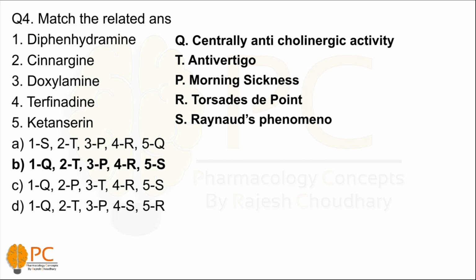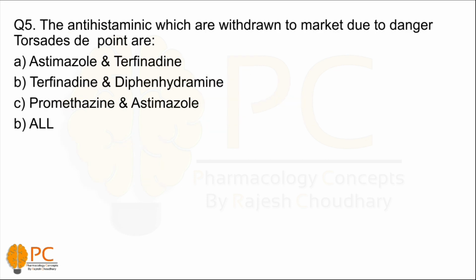Now take a look at question number 5. The answer is A. Astemizole and terfenadine both show torsades de pointes as a side effect. Torsades de pointes means an increased QT interval.